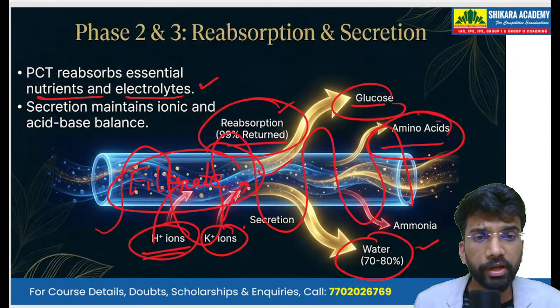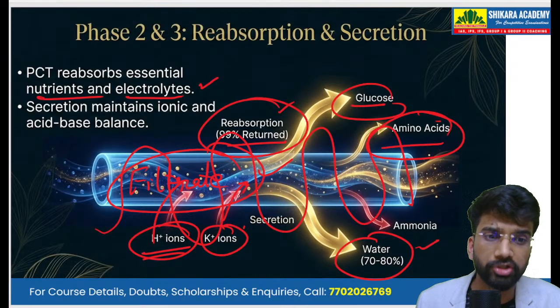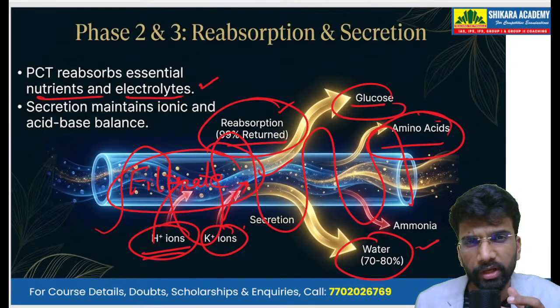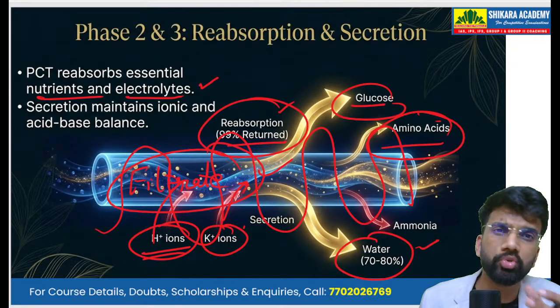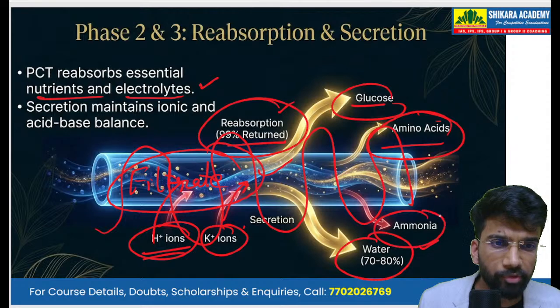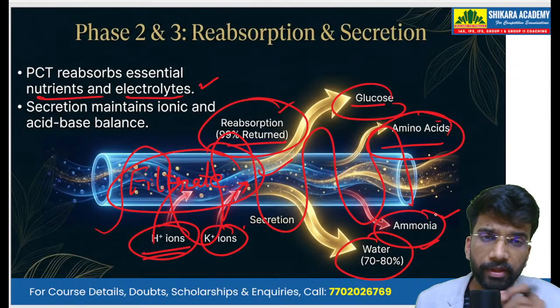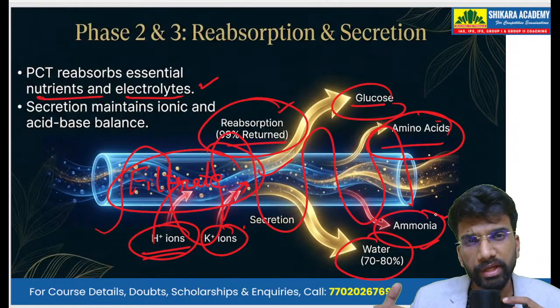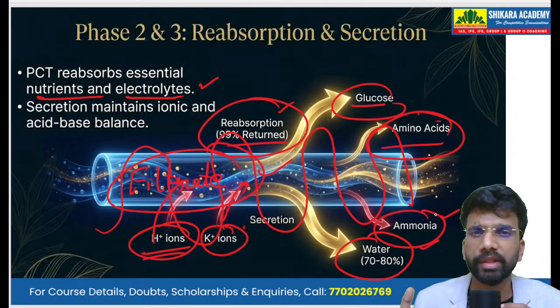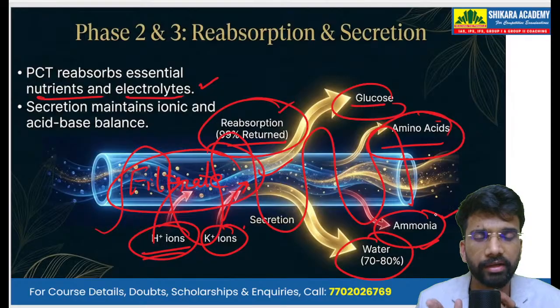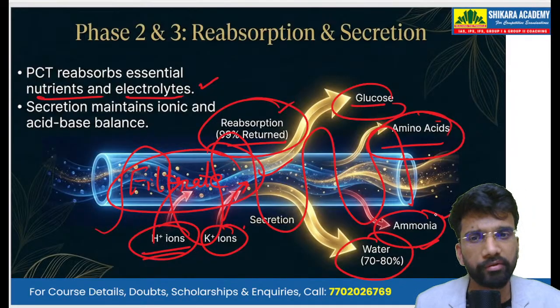If the body requires a certain amount of water, a bit of ammonia, that has to be converted into urea, because ammonia gets absorbed and this ammonia later on gets converted into urea in the liver. So this secretion, this absorption, all this cycle takes place, and this is the second part of the urine formation.